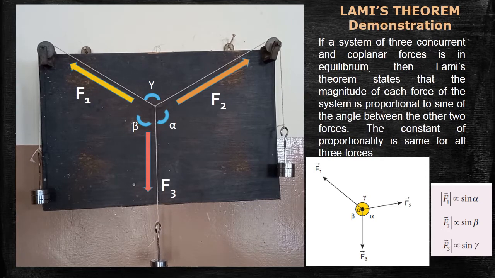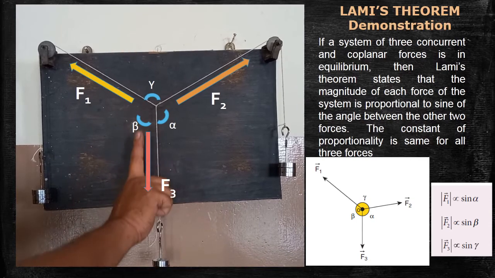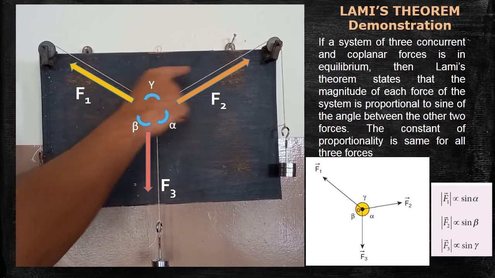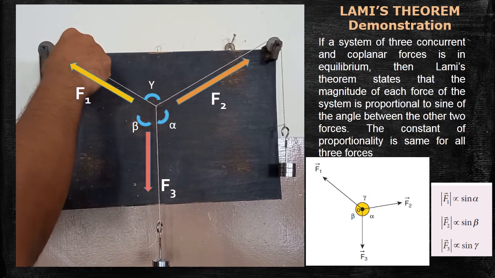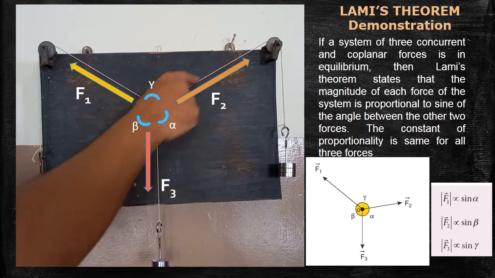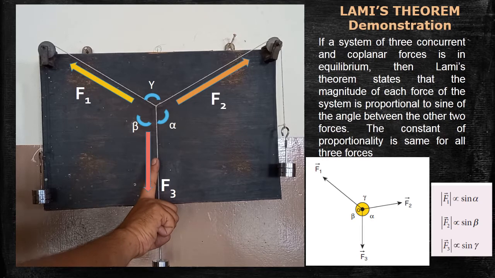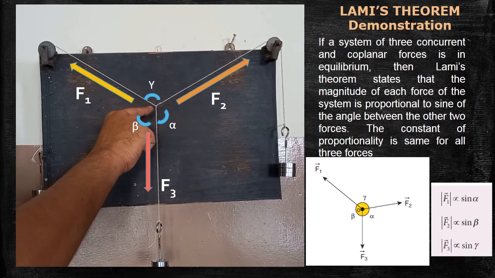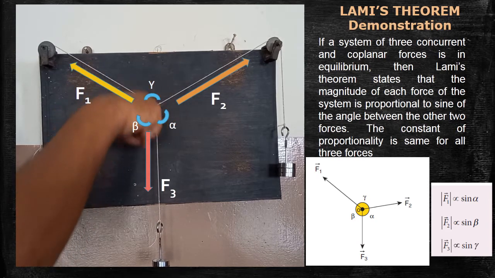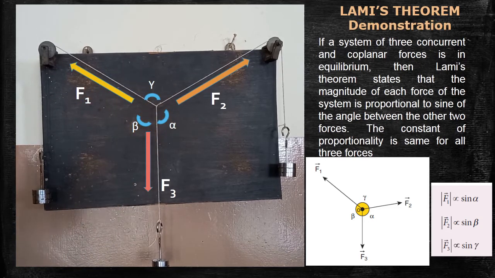You have to understand how the tension acts. This is the direction of mg. This is the direction of tension. So how many forces are acting? Three forces are acting. The first force's line of action can be drawn in this direction, the second force's line of action in this direction, and the third force's line of action in this direction. All three lines of action meet at a particular point. So this is the point of intersection at which the three lines of action meet. That's why these are called concurrent forces.